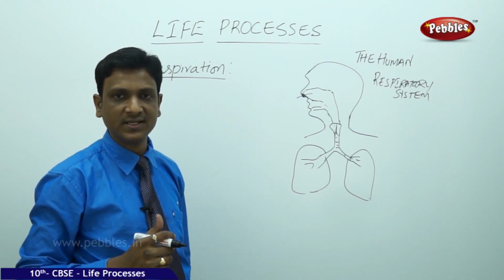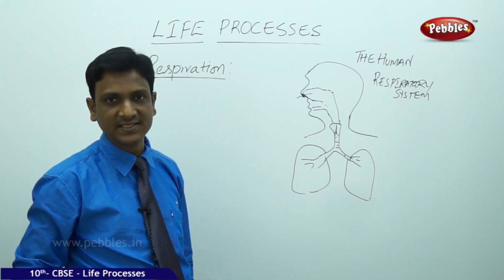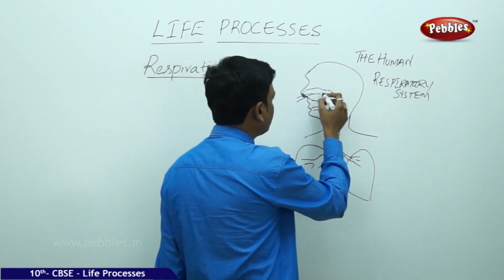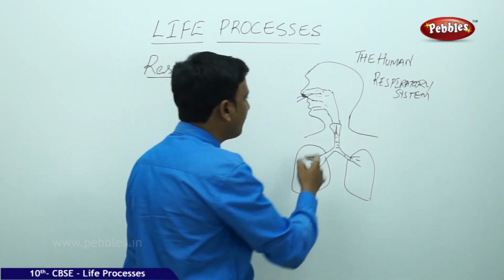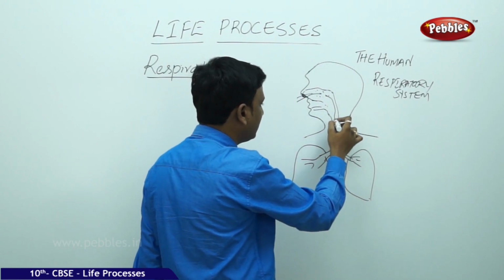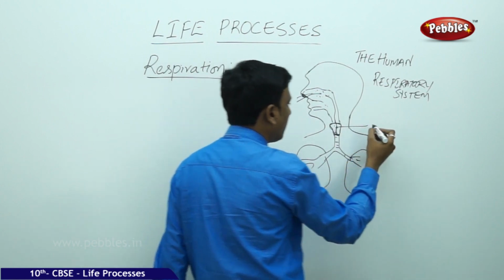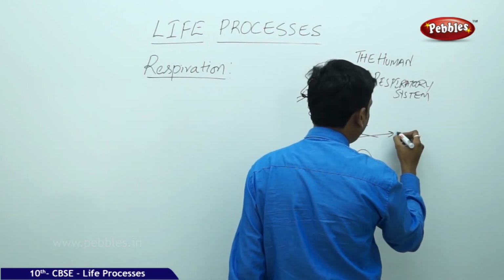There we have some mucus which absorbs the dust and moistens the air before it enters into the lungs, so by that the lungs are not collapsed. So the air enters into this nasal cavity which is lined with mucus. The air is humidified here. The humidified air is passed through this special structure called the windpipe. This is the windpipe or trachea.